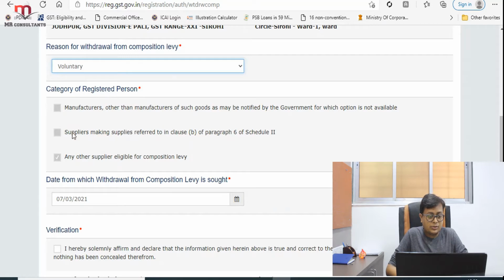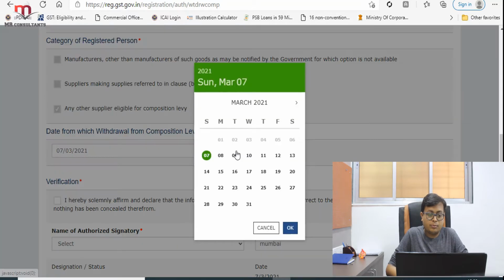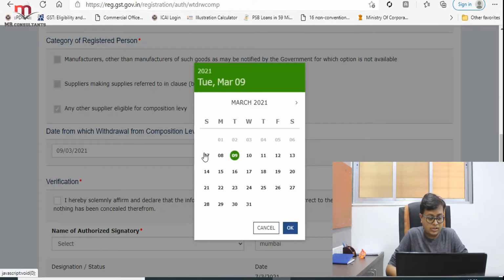Here you have an option to select the category of registered person, but this is already selected, as at the time of registration we have already made the choice, whether we are another supplier or a manufacturer, so it gets automatically selected. We don't have to do anything. Here you can check the date from which withdrawal from composition levy is sought. We can keep today's date, 7th March.